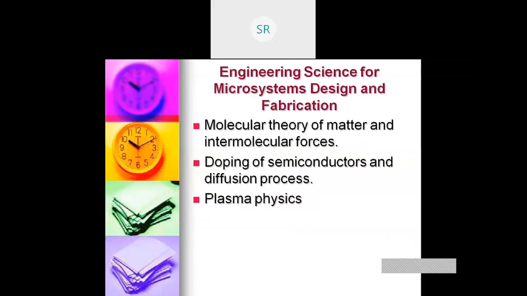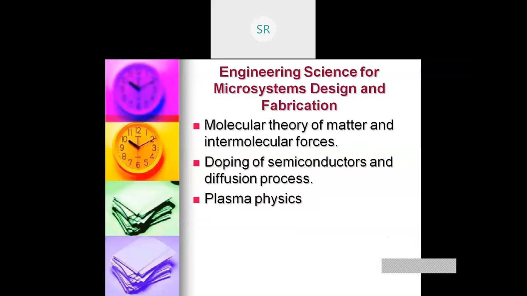if I take any engineering material, frequently that is used for electromechanical systems, it can be an electrical conducting material, an electrical insulation material, or a dielectric material, or a semiconductor material.